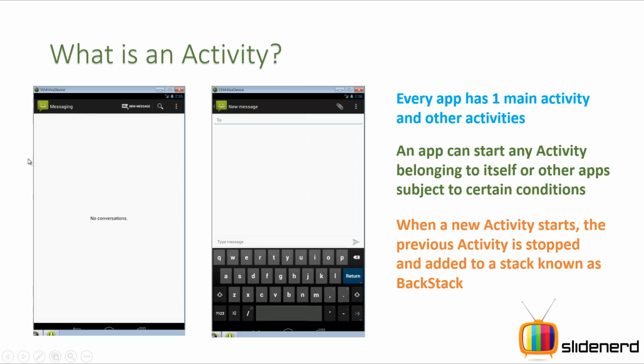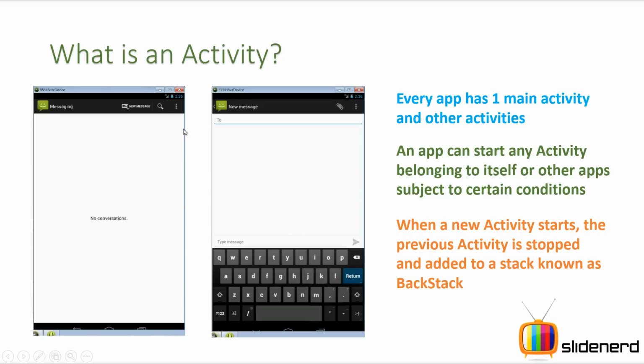Now here's the thing I need to tell you guys. If you see, there's an image over here which is an icon, there is a text messaging, there are some controls over here, and there is a text view over here which says no conversations. All these things are drawn on your screen, right? So if you click new message, do you think that your Android system is going to actually delete all these things at the same time? It's not going to delete them.